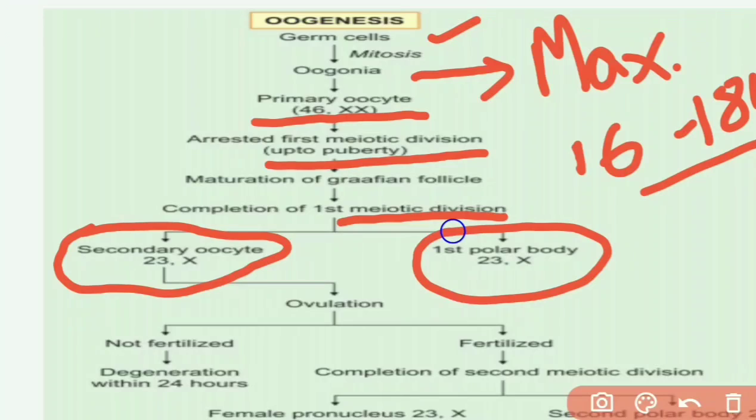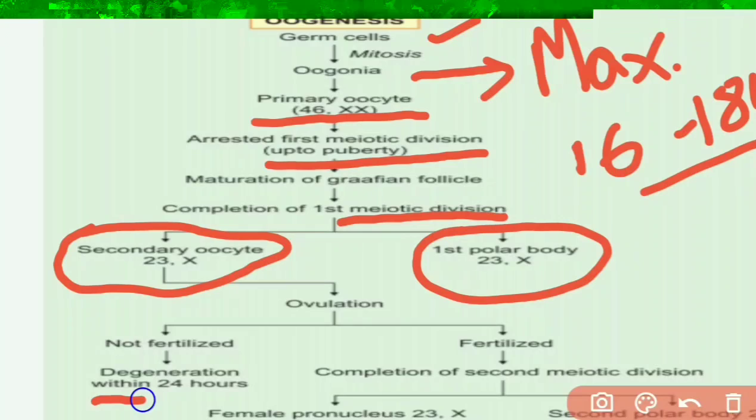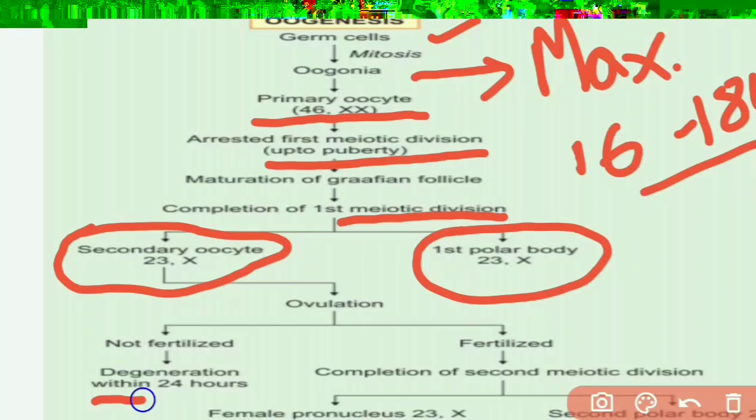If not fertilized, the oocyte degenerates within 24 hours and becomes corpus albicans. If it is fertilized, completion of the second meiotic division occurs and the byproducts are female pronucleus which contains 23X and the second polar body which again contains 23X.